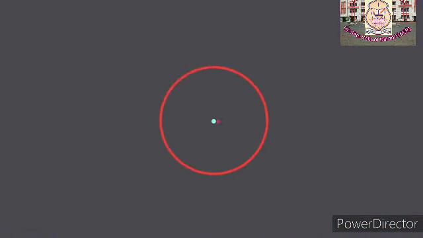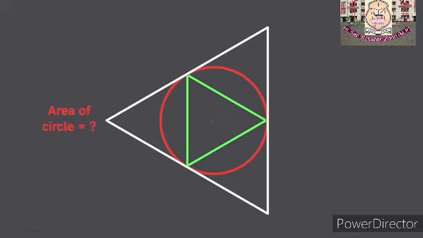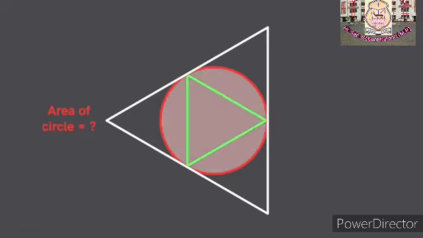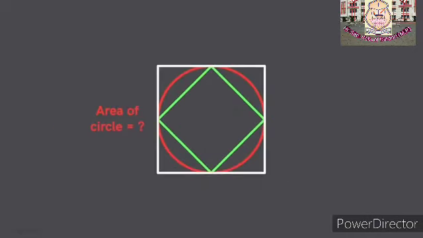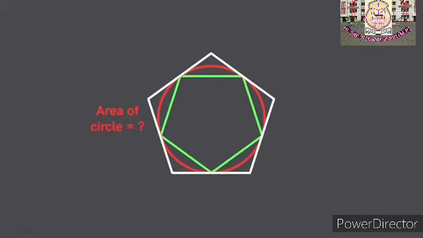Consider this circle with radius r. How would you find its area? Consider these two triangles. One circumscribed around the circle and the other inscribed inside it. We can say that the area of the circle will be between the areas of these two triangles. Now, what if we used squares instead of triangles? We will get a better approximation of the area of the circle if instead of triangles, we used squares. We can further improve our results if we used pentagons.